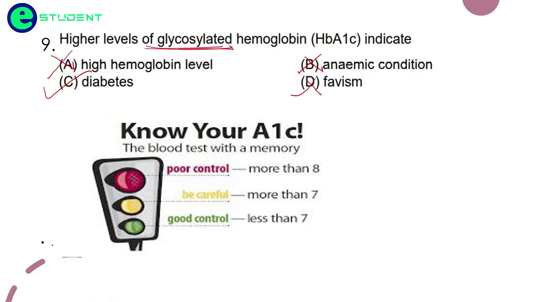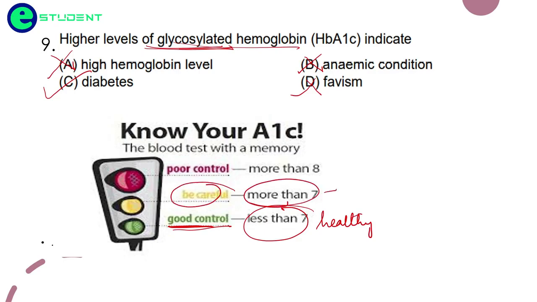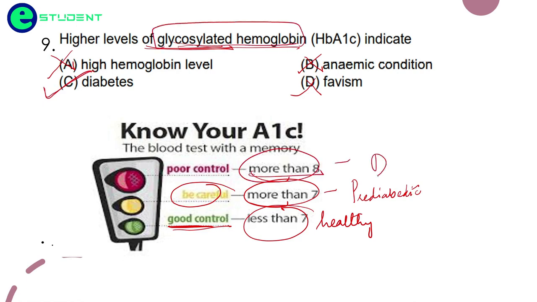Okay, when the level of glycosylated hemoglobin is less than 7, it is good, it is healthy. When you see it is more than 7, that means the person is pre-diabetic. When the glycosylated hemoglobin level in the blood is more than 8, this person is diabetic.